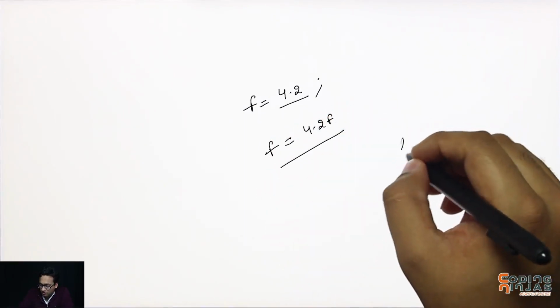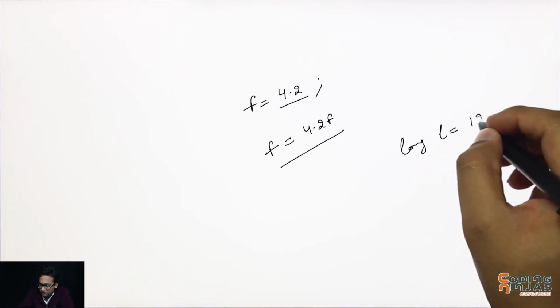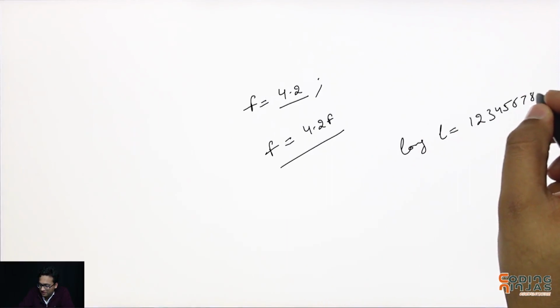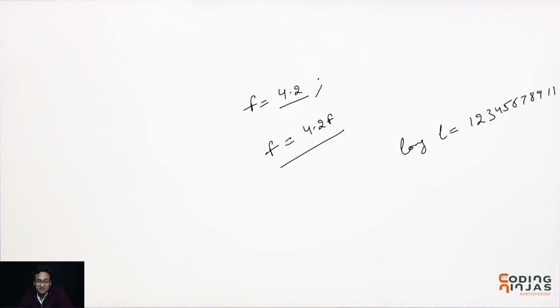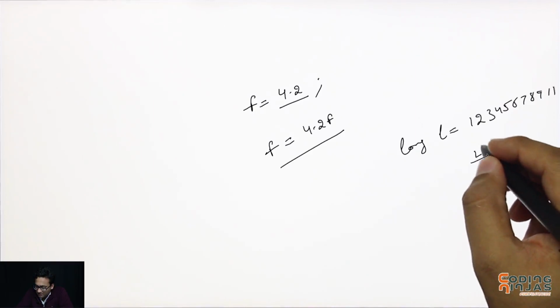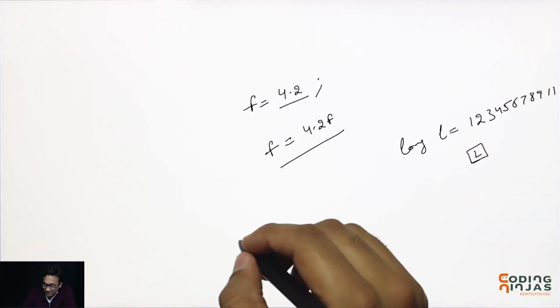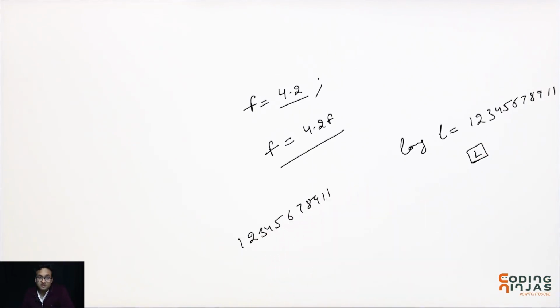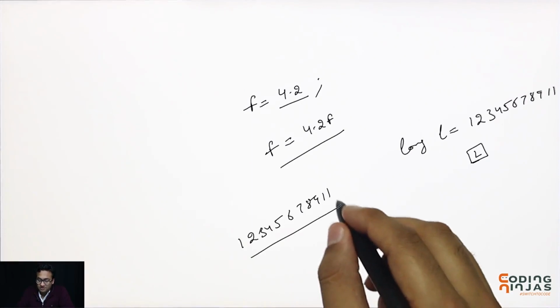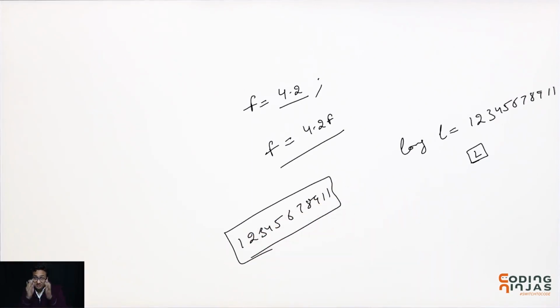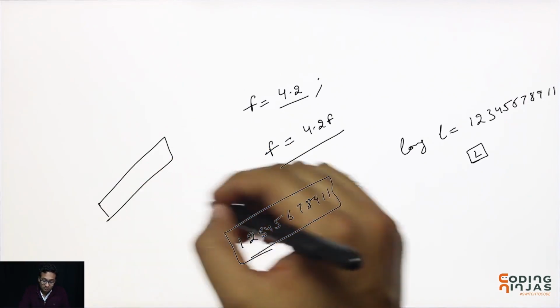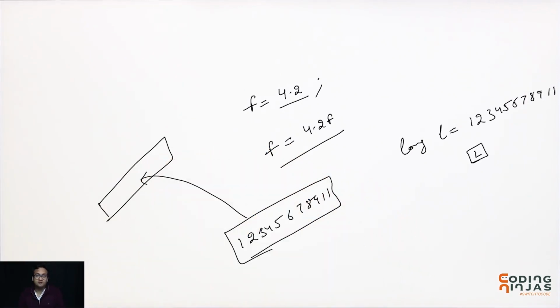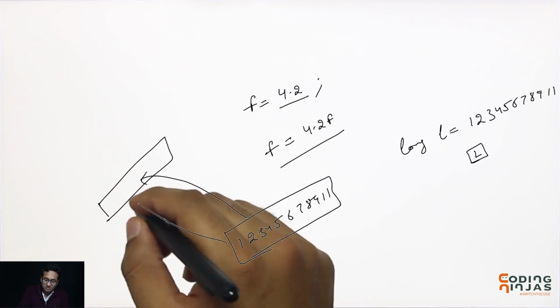Similarly, when you want to do a long L is equal to 1, 2, 3, 4, 5, 6, 7, 8, 9, 1, 1, a number this big, we need to put an L at the end of the number. Because as soon as you put a number something like this, the compiler will give you an error. Oh, this is too big a number to be stored into an integer, and the default 4 bytes that it wants to copy this number into, it will not be able to copy into that. The temporary location which we were creating to copy this number into is 4 bytes, and the compiler will not be able to copy this data here.